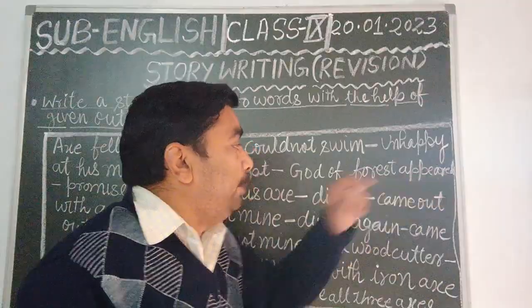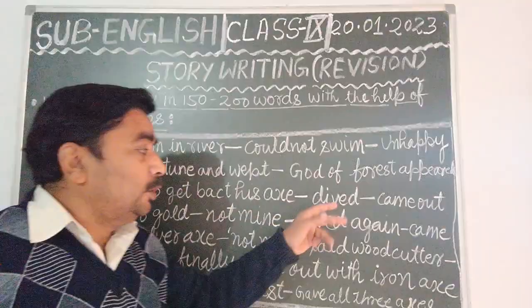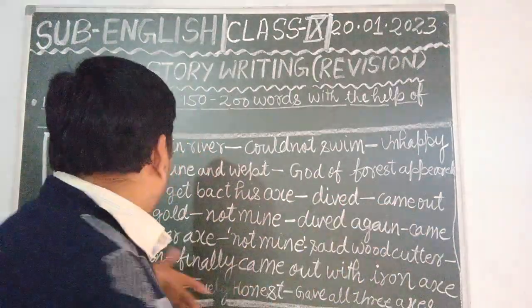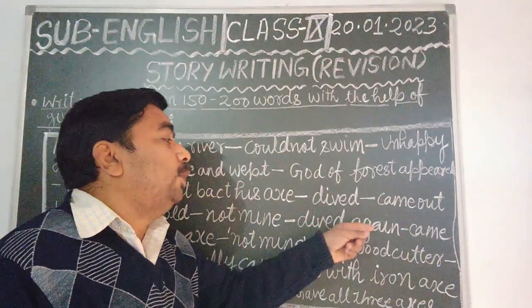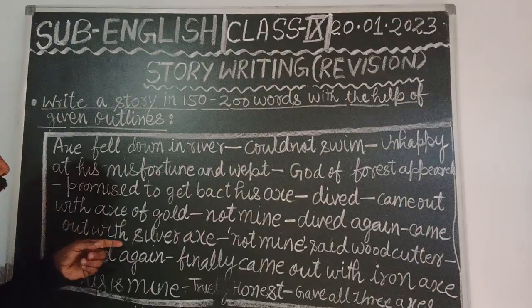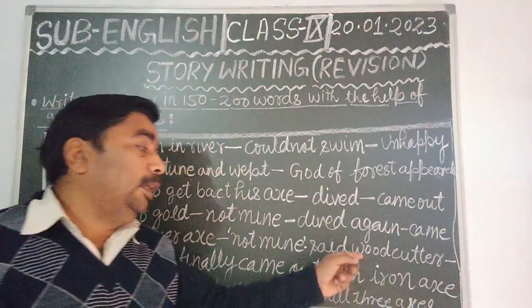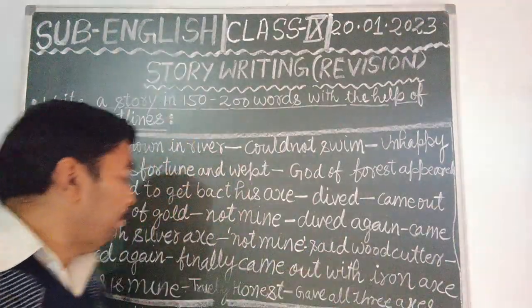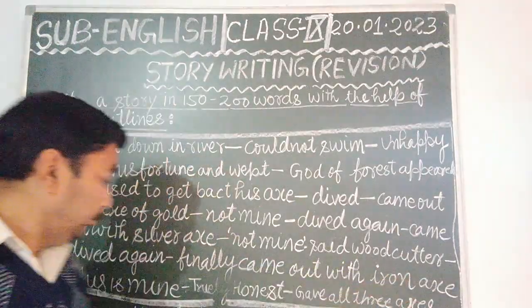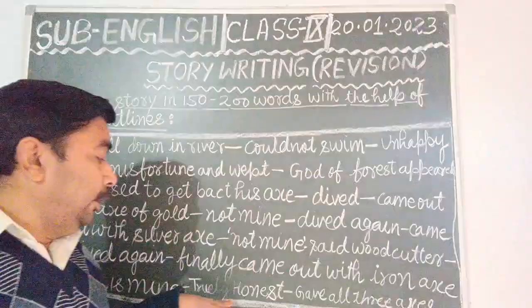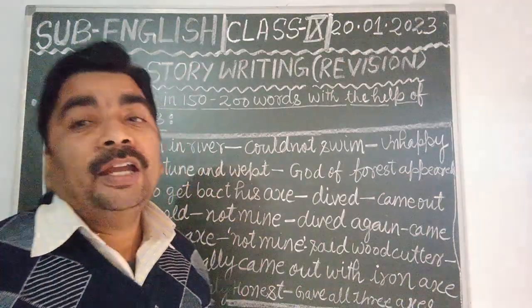God of forest appeared and promised to get back his axe, and dived, came out with the axe of gold; not mine, dived again and came out with the silver axe, again refused and said it is not mine; and then dived again and finally came out with the iron axe. And this is mine, truly honest, and God of forest gave him all three axes.